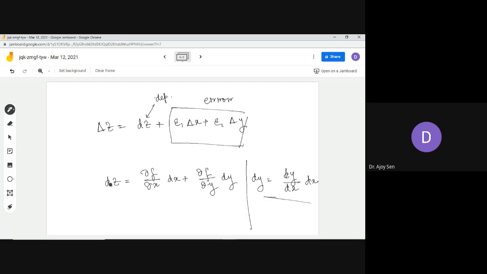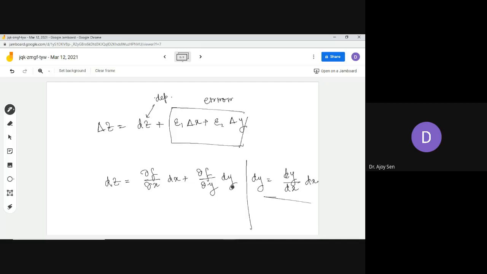Another thing I am repeating again and again: in a function of more than one variable we take x and y to be independent variables, but in a function of a single variable, x is independent while y is a dependent variable. You just notice it.